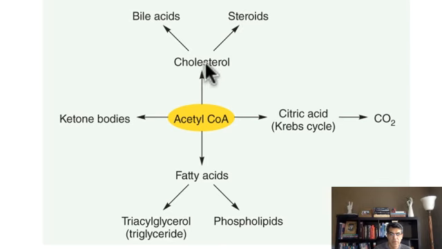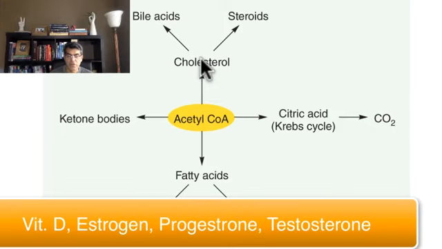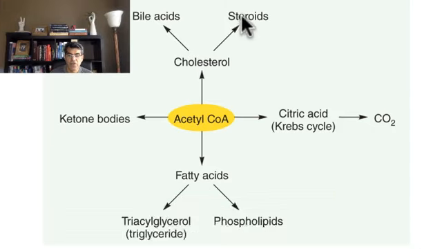Any product of cholesterol is called steroid. So for now, I want you to know that acetyl coenzyme A can turn into cholesterol, and anything that is derived from cholesterol is called steroid. So let's say vitamin D that comes from cholesterol is a steroid. And we have a bunch of hormones like estrogen, progesterone, and testosterone, male and female hormones. They are steroids because they come from cholesterol.